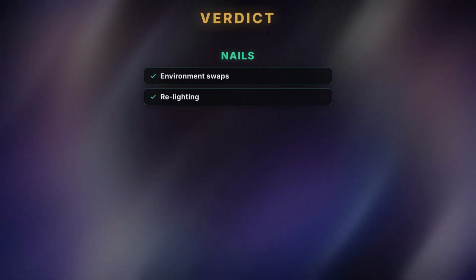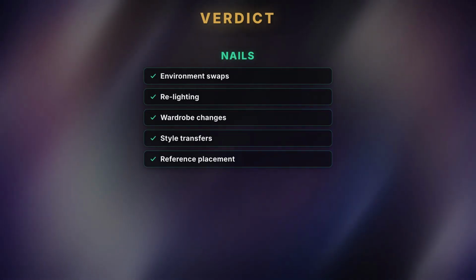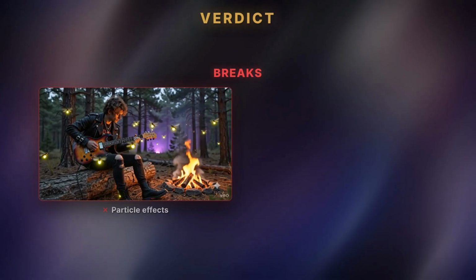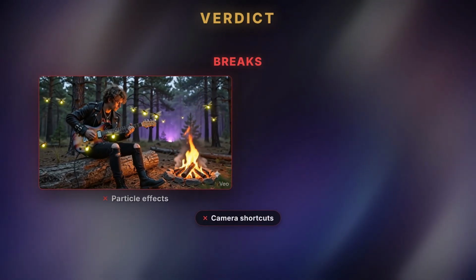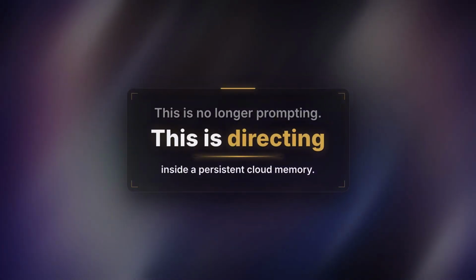Verdict: Omni nails environment swaps, relighting, wardrobe changes, style transfers, reference image placement. The conversational memory is real. What breaks? Particle effects, camera shortcuts, smooth multi-shot transitions. This is no longer prompting. This is directing inside a persistent cloud memory.